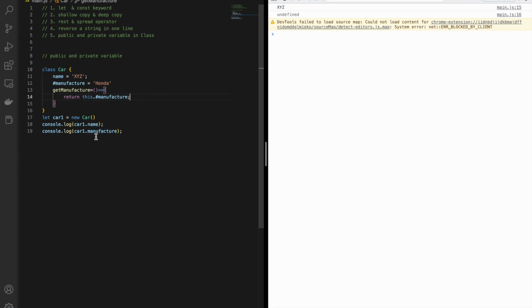Since this property is not accessible, we need to call that function only. Now I will do a save and Honda is printed. So this is how you can declare a public variable, this is how you can declare a private variable, and this is how you can access this private variable.